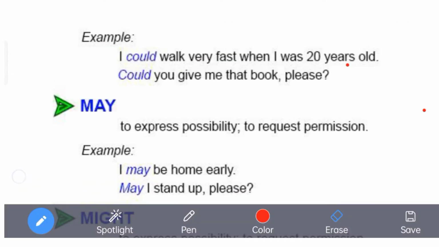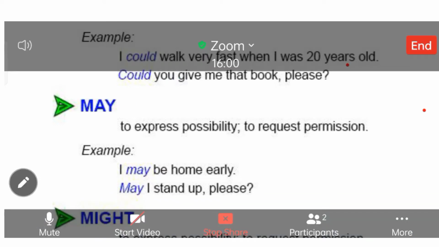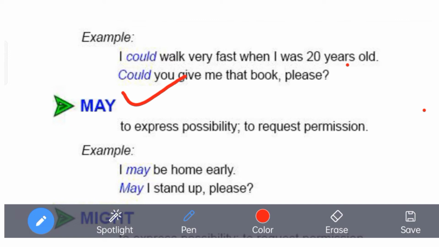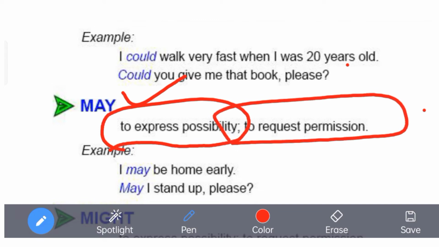Now the third one is may. What is that? May. It's not the name of the month, it's may, the modal verb, which expresses the modality of possibility, and also to request permission. Here we do not need or require please.